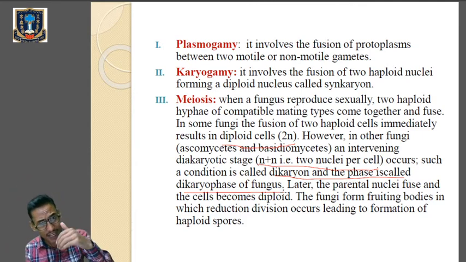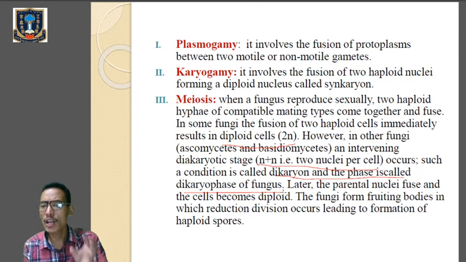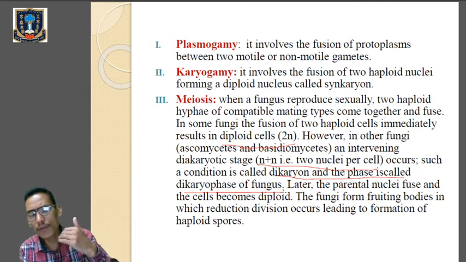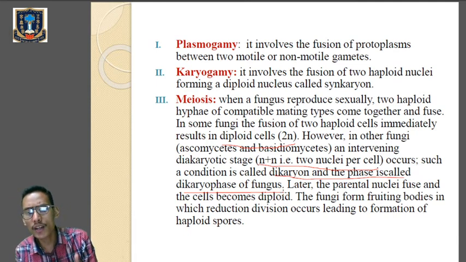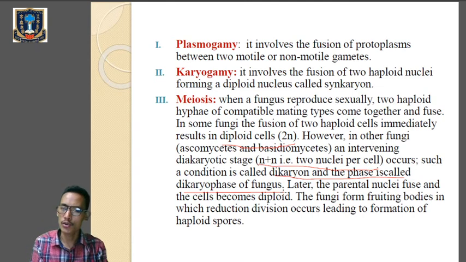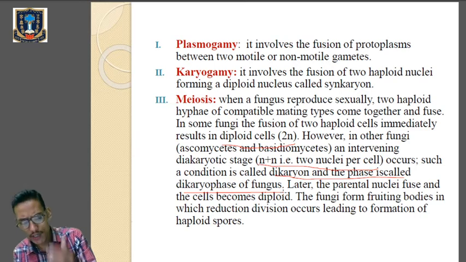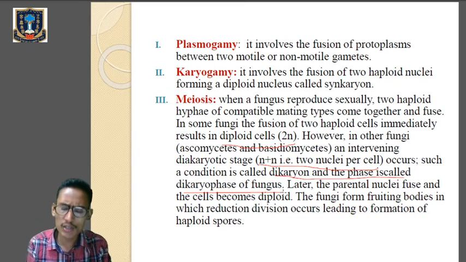Okay, and afterwards the parental nuclei will fuse and the cell becomes diploid. So the fungi will form the fruiting bodies in which reproductive division occurs, leading to the formation of haploid spores. So plasmogamy, karyogamy and meiosis are the three steps which are involved in the process of sexual reproduction in case